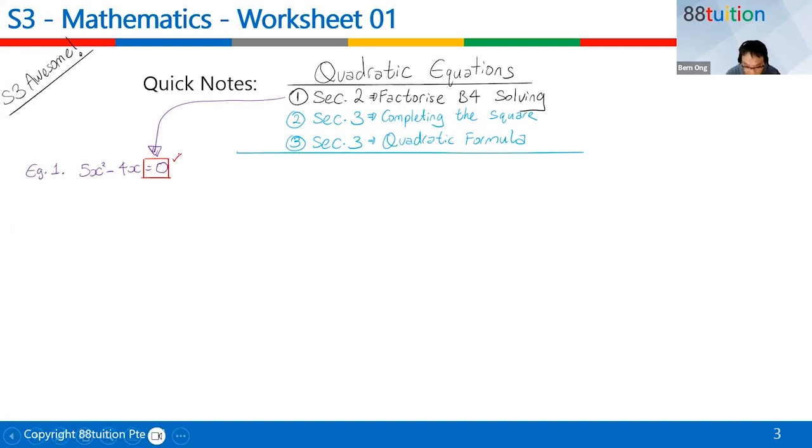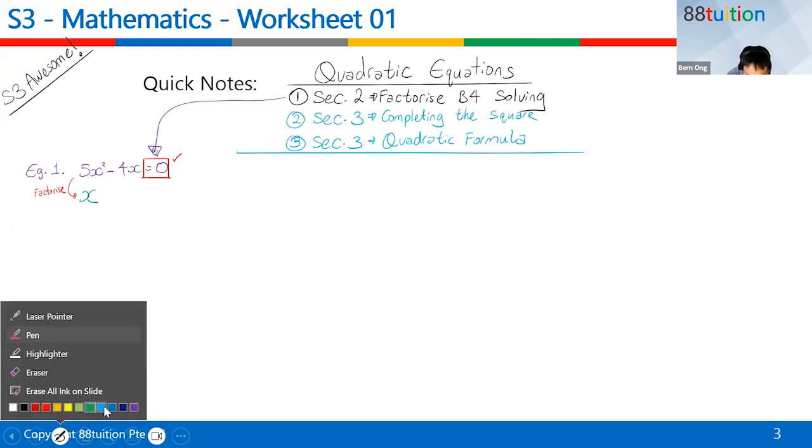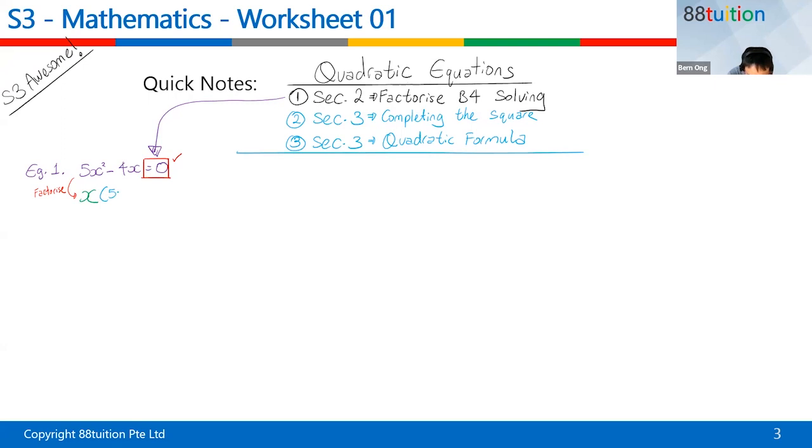The next step is to factorize. So this portion you are supposed to factorize. And how do you factorize? You are supposed to take out the common term as best as you can. 5 and 4, there's no common term. X squared and x, there's a common term. You take out the x. And what are you left with? You're left with 5x minus 4.